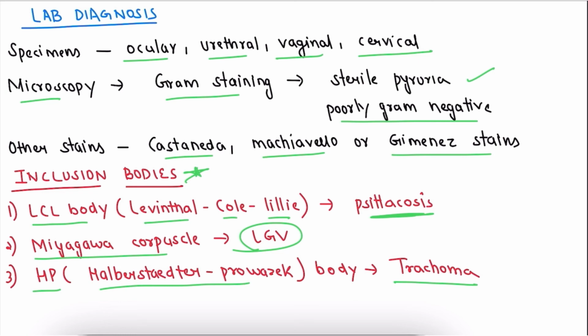We can stain these inclusion bodies with all these stains. The first one is the LCL body, Levinthal-Cole-Lillie body, seen in psittacosis. The second one is the Miyagawa corpuscle, seen in LGV, lymphogranuloma venereum. And the third one is the HP body, Halberstaedter-Prowazek body, seen in trachoma. The most important one is trachoma, the Halberstaedter-Prowazek body.